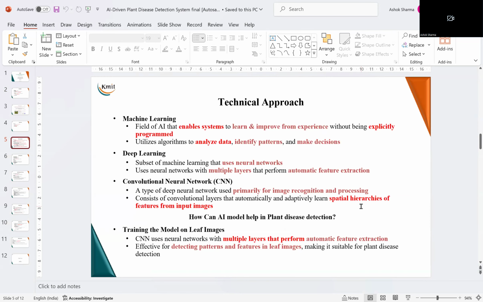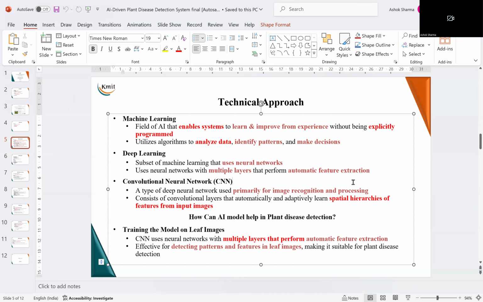Now, it will be interesting to understand the difference between machine learning and deep learning. The difference is simple: deep learning employs neural networks for the same task that machine learning is doing. And this deep learning uses multiple, deep layers of neural networks. That's why the term deep learning is there, for doing the job which machine learning is doing.